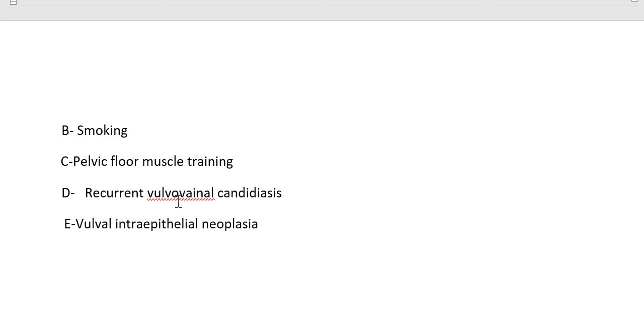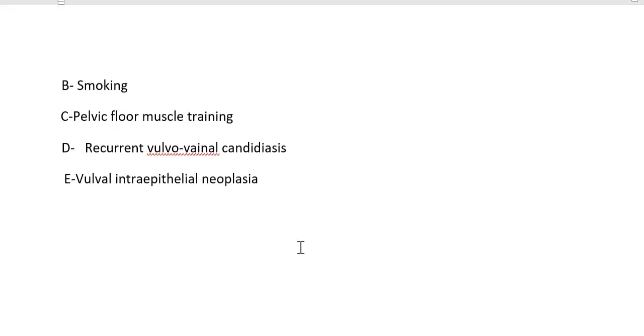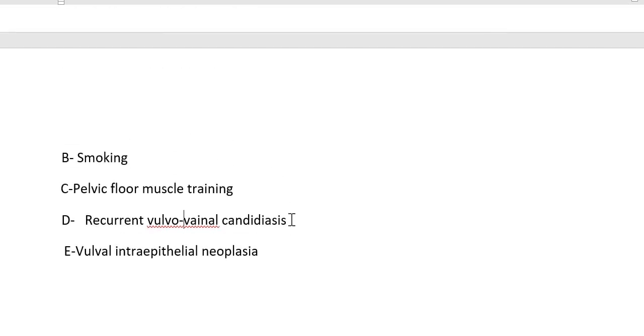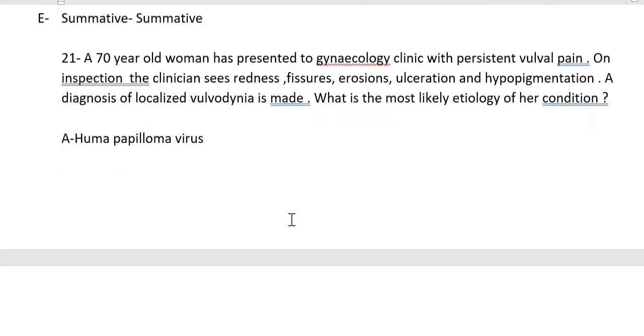So recurrent vulvovaginal candidiasis: when you see the word redness and it has been there for some time, think about candidiasis. So these are the questions, and I think we can stop here.